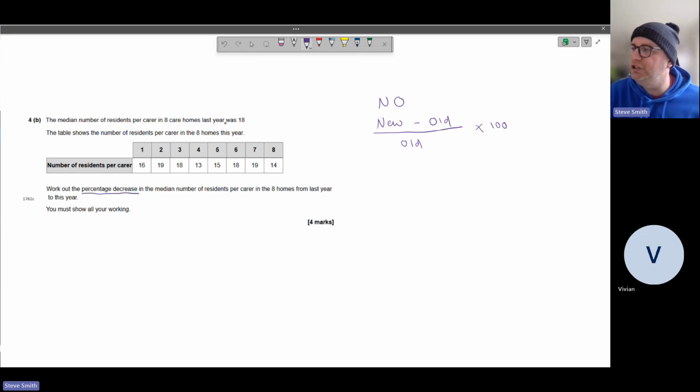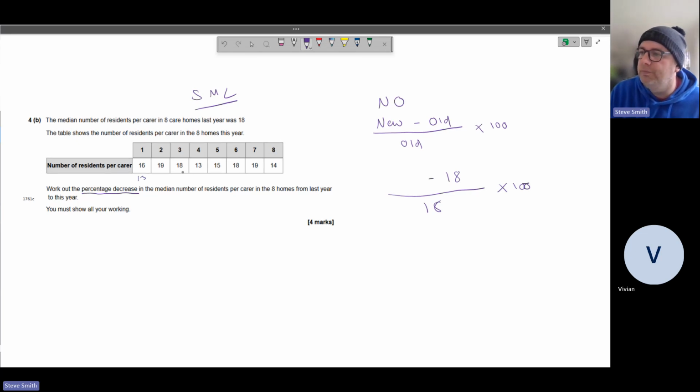Okay, so let's have a look. Last year, so that's our old number. It's 18. Okay, so we're taking away 18 and we're dividing by 18 and we're timesing by 100. So we've already got all of our numbers except for the median in this one. Small, medium, large, in order. All right, let's just put them in order here.